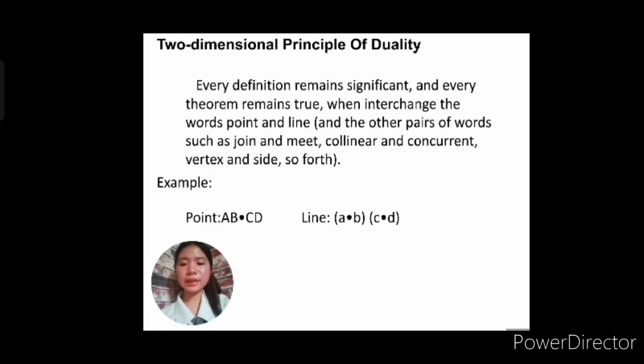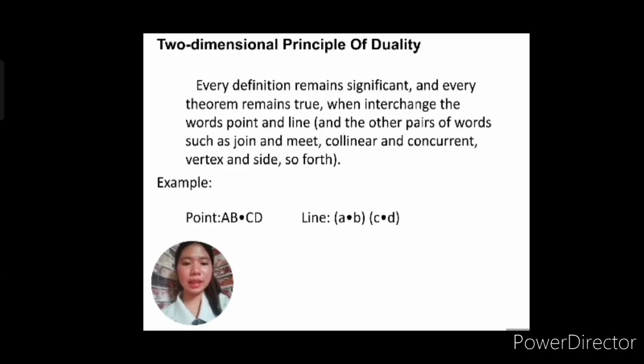So if this is true, this is also true. Okay? So now, what is the other example of the principle of duality? Another example in the figure is the dual of the quadrangle. If you go back to the discussion that we had on the quadrangle and the definition of quadrangle and complete quadrilateral, you can observe there that their definitions are almost similar.